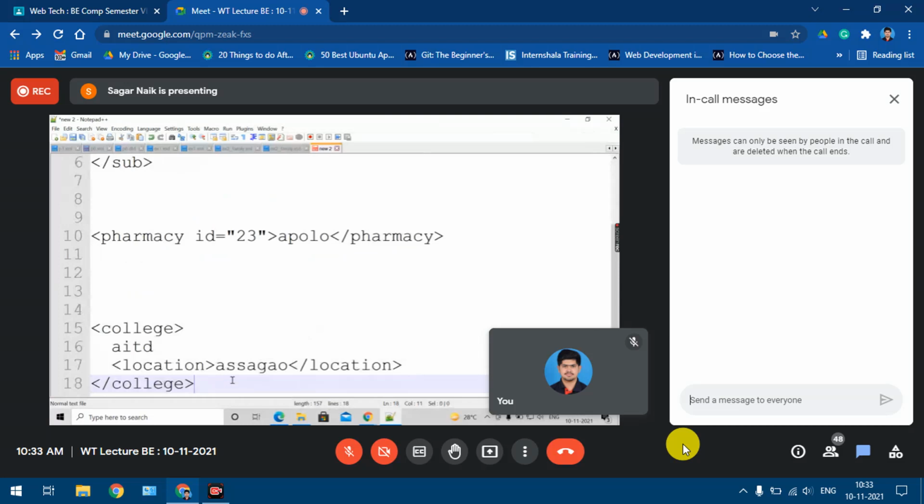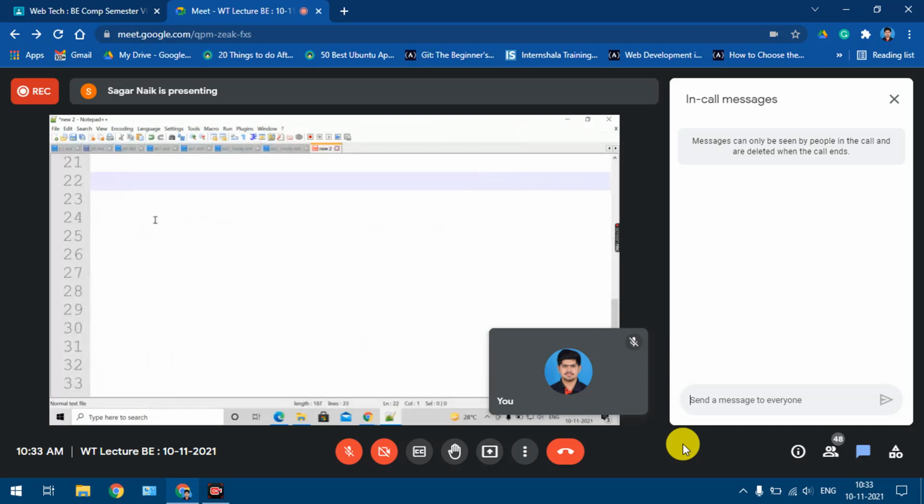So what is the meaning of this? See, suppose I have one element. I'll take the same element, age, and some age I'm specifying. So how do I define this in my XML schema? This is my XML element, a simple element. So how will I define this in my XML schema?